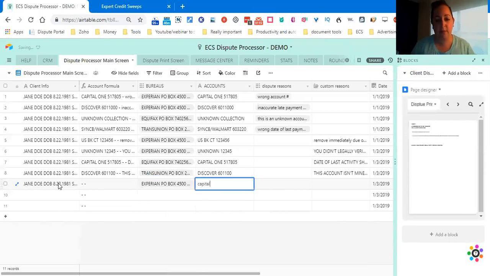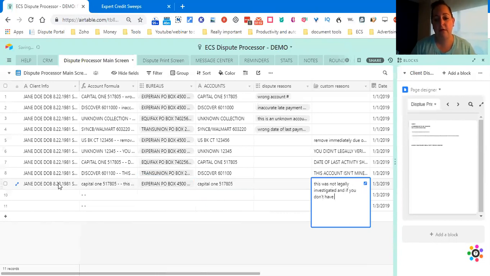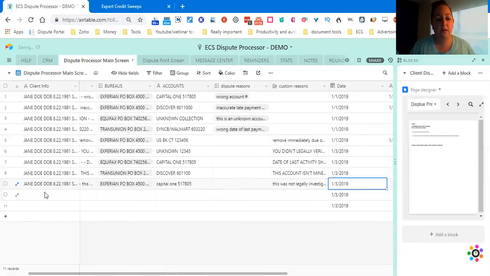We're going to say it's Capital One, 517805, and that this was not legally investigated. If you don't have proof that it's mine, you need to remove it immediately. How did you do this investigation? Right, now let's add in the next one.